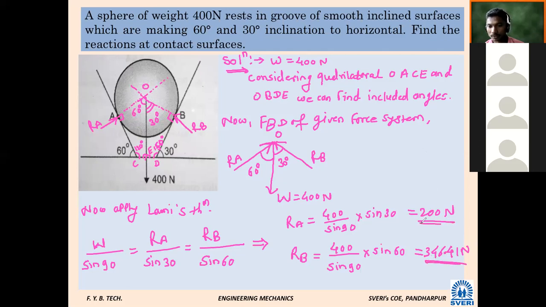RA and RB, have you understood? Most basic problem, very simple. Such problems will be there in the exam. The only thing is that we should be able to find the angle. That is why we have seen the significance of Lami's theorem. If we are able to find angles, the formula is very simple.